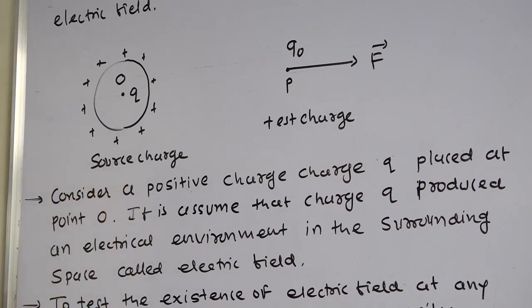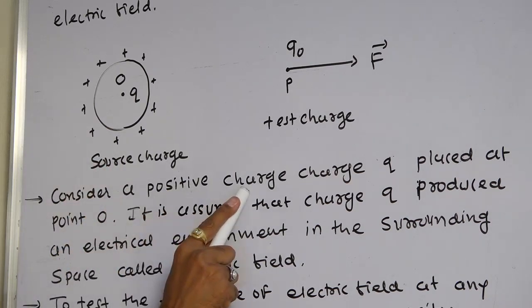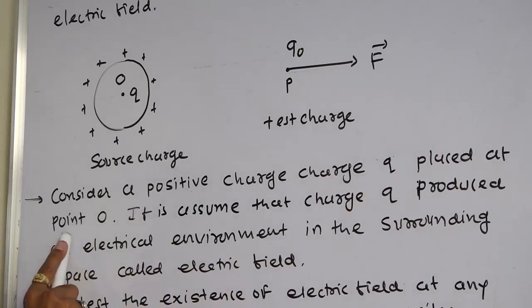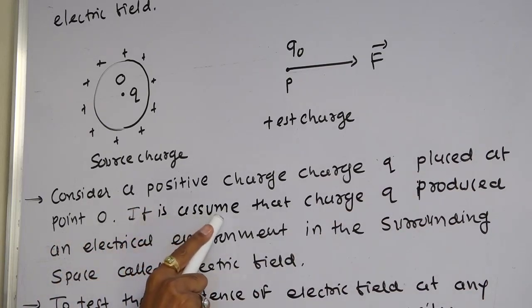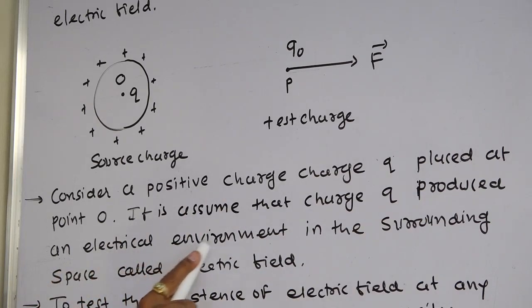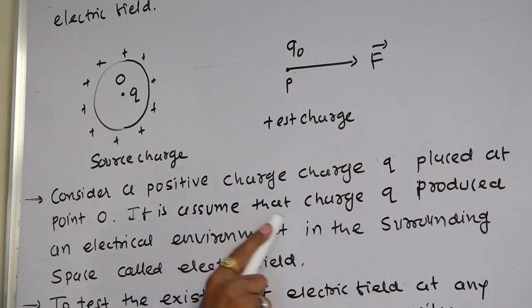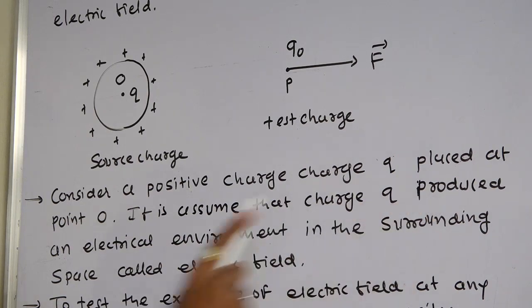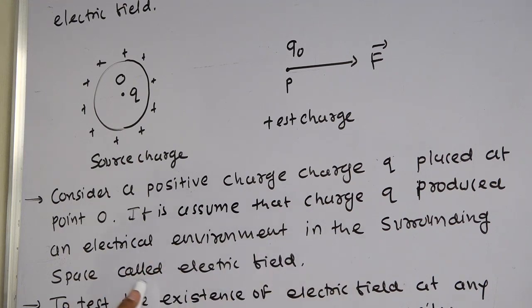Now, as shown in this diagram, consider a positive charge Q placed at point O. It is assumed that charge Q produces an electrical environment in the surrounding space, which is called the electric field.